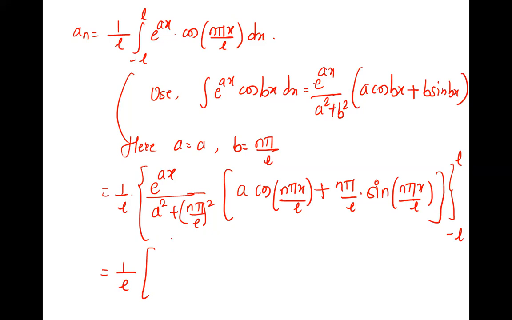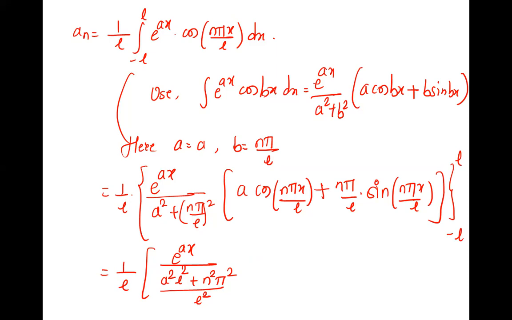Before writing the limits, I'll simplify this. e raised to ax, this is n square pi square upon L square, and cross multiply it here. It becomes (a square L square plus n square pi square) whole upon L square. Clear? Yes.